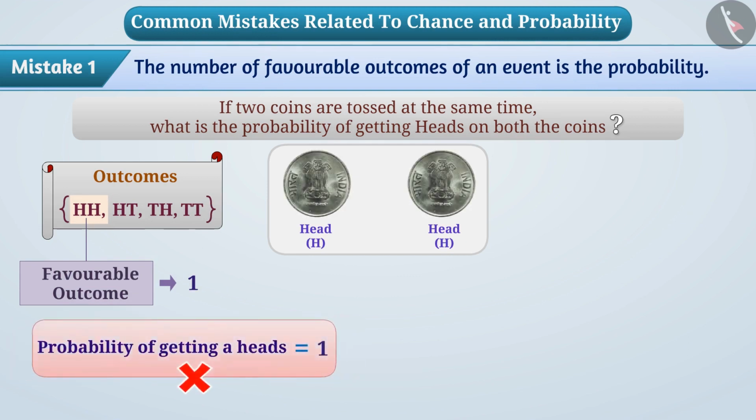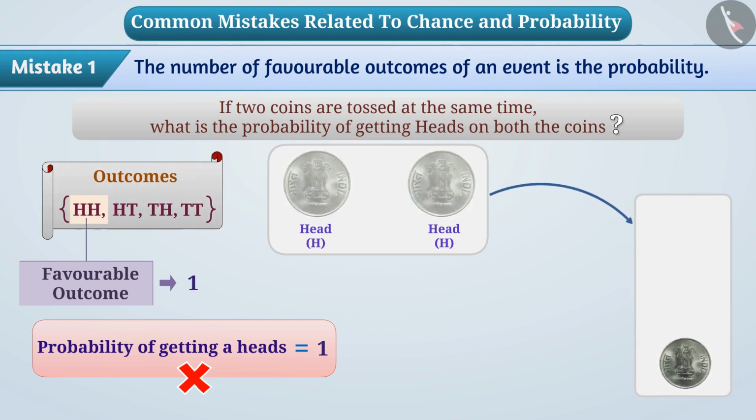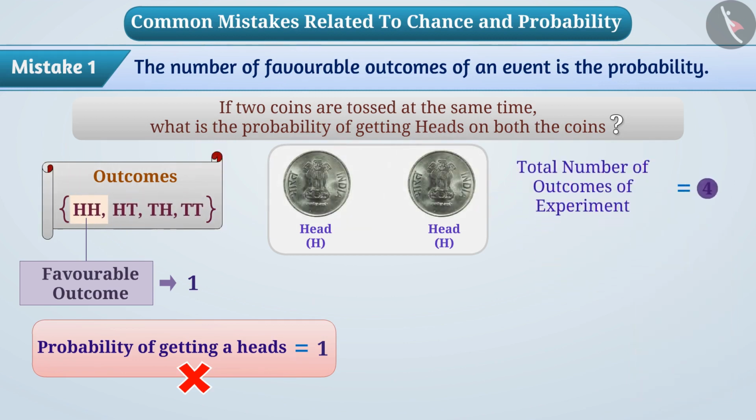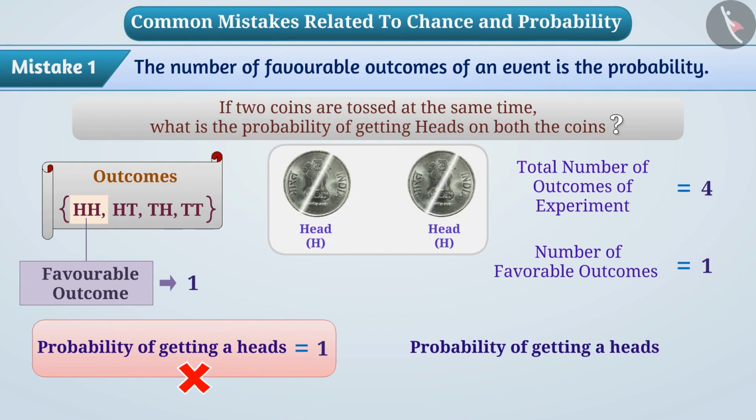This is a misunderstanding. The correct understanding is that the total number of outcomes of the experiment for the event of tossing 2 coins is 4 and the number of favorable outcomes for the event of obtaining heads on both coins is 1. So, the probability of getting heads on both coins is 1 out of 4, that is 1 by 4.